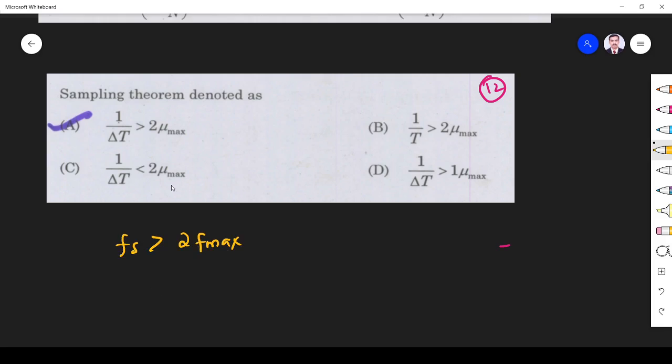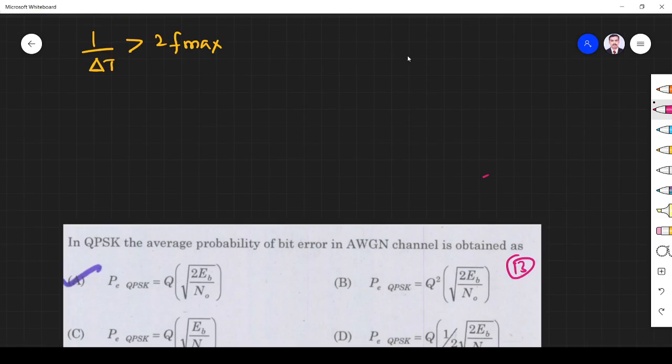Everything they have written in terms of T. So Fs is 1 by del T. Del T is the interval between the two samples that is greater than 2F max. Right, instead of F max they have substituted mu max, so it would be mu max. So option A is the right answer.